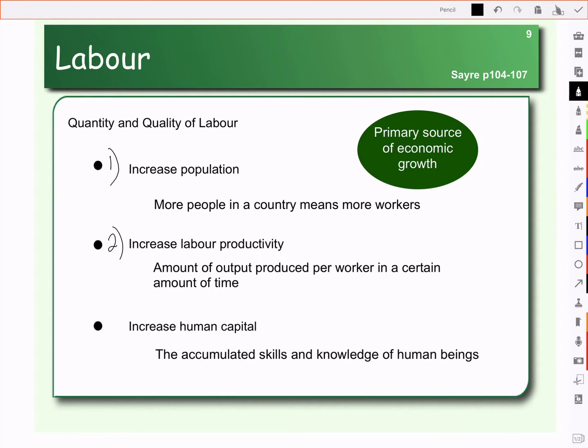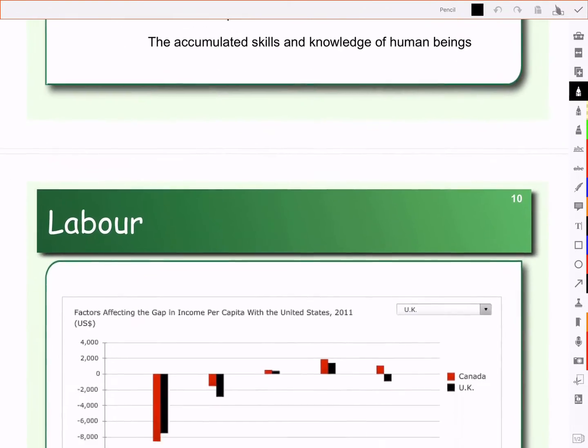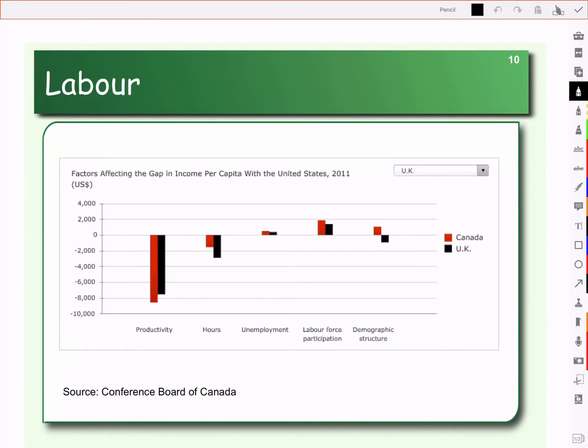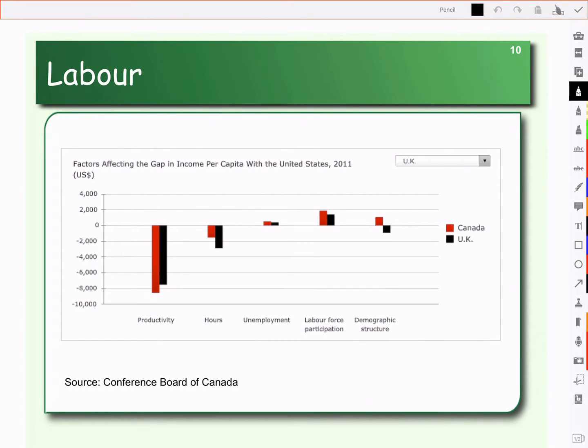So how can we increase labor productivity? Well, when we look at labor productivity, we're looking at what's the value that a typical worker makes. And on this graph, what you see is a comparison to the US. So consider this 0 here, the US as a benchmark.